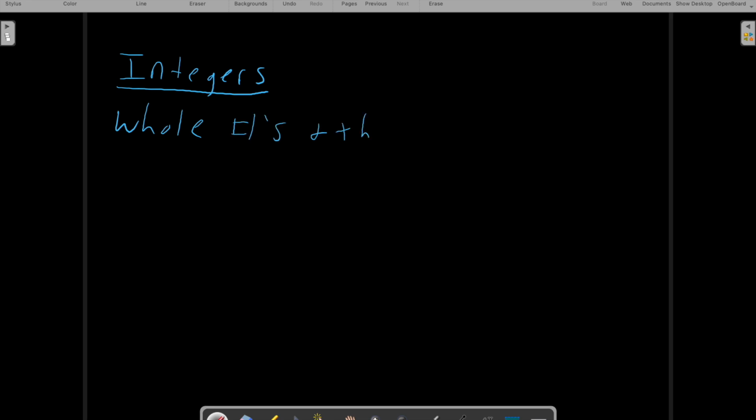Next set I want to talk about, very closely related to both of those, are the integers. The integers are going to be thought of as the whole numbers and their opposites. What this basically means is negative numbers and positive numbers alike.